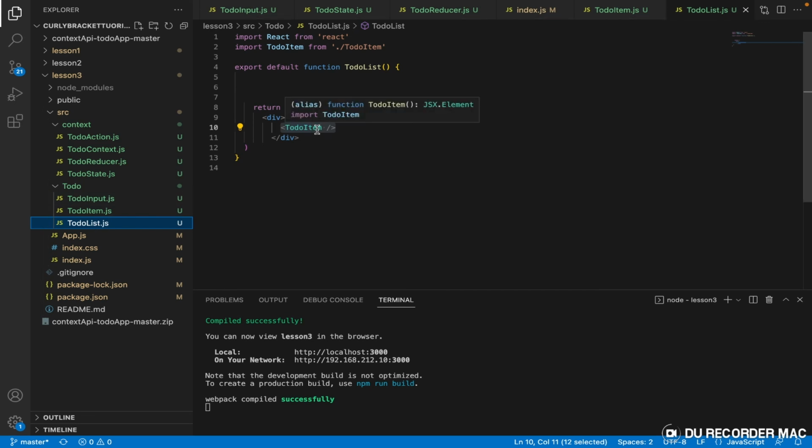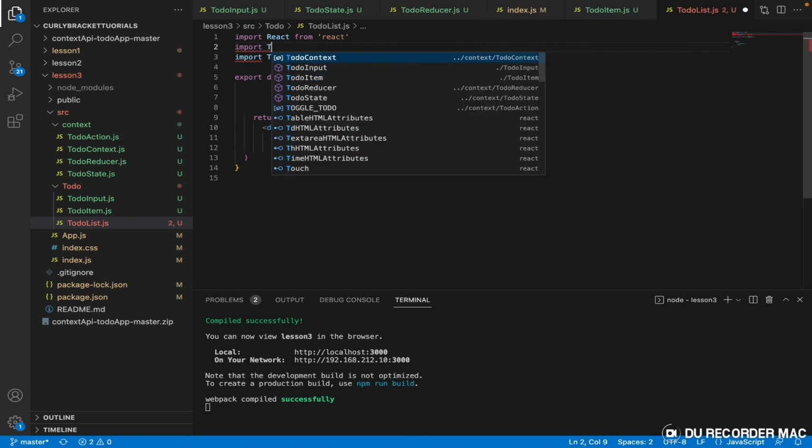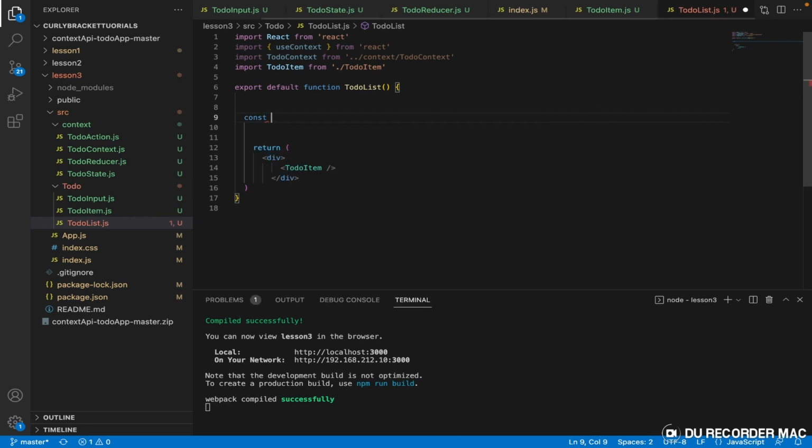The to-do list, right? Now this to-do list renders the to-do item, right? Now what we need to do right here is we need to also import the, so what we do next is we need to bring in all of our context values.